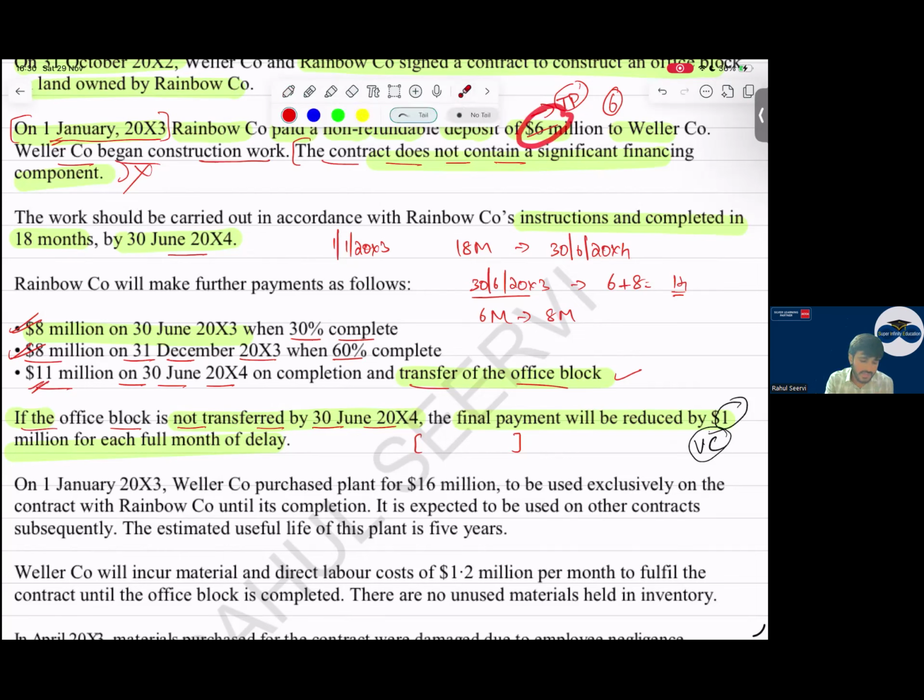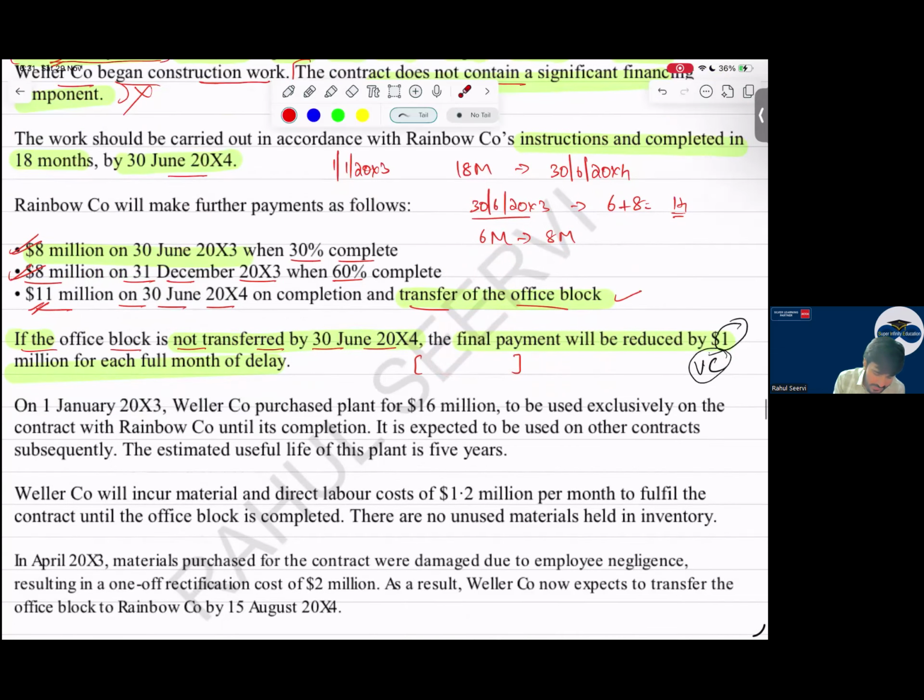Fixed payment of 6, 8 and 11. This 11 million also will be included, but there is a variable payment which will not be received if the office block is not transferred by 30th June. For each 1 month, the reduction is 1 million. For full month, it's not. If 15 days delay is there, then no such problem. If full 30 days, full 1 month delay is there, the payment will reduce. Then see now. On 1st January 2003, W purchased plant for 16 million.